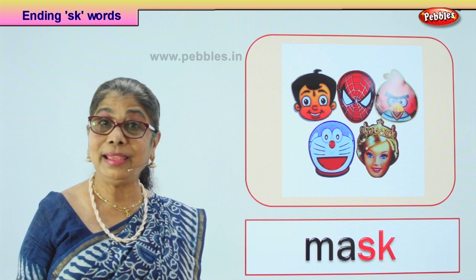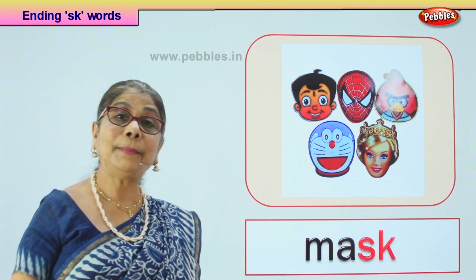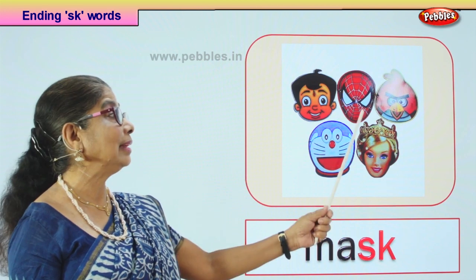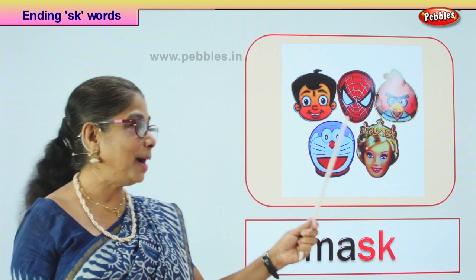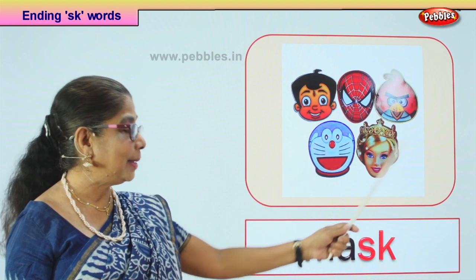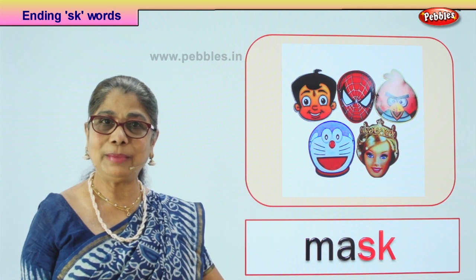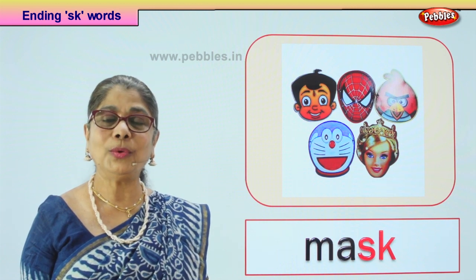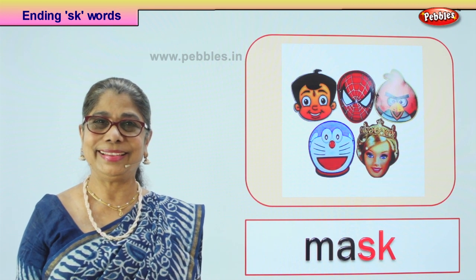When you have a play, you can use different types of mask, for the person you are acting. If you are acting like Spider-Man, you put that on. Yes? Mask. What are these? Mask. Read. Mask. Sometimes you put on a mask to hide away and play and frighten your brother or sister.